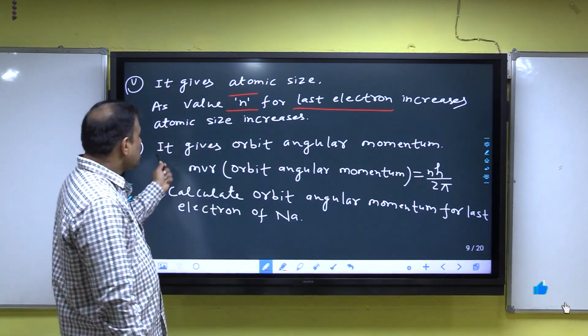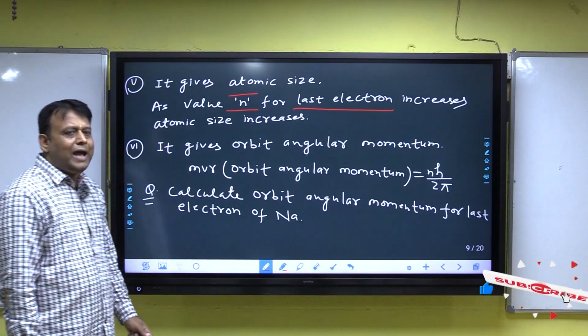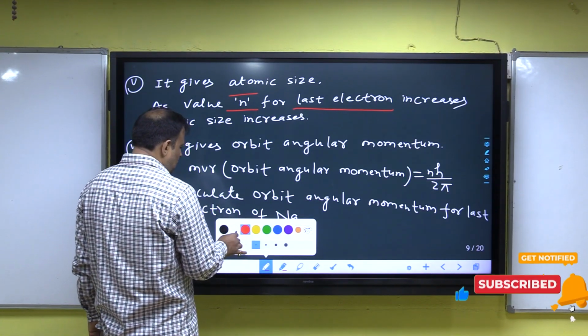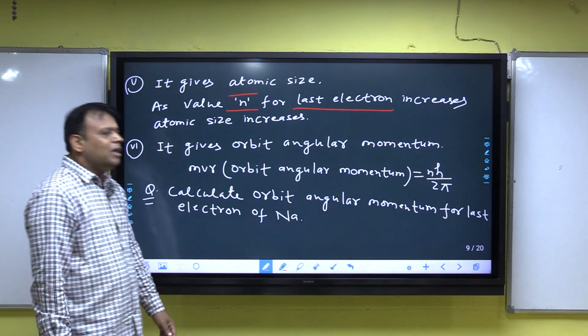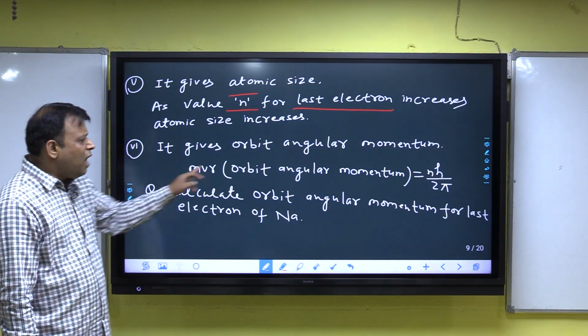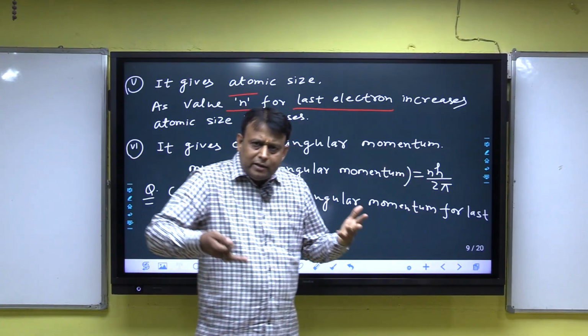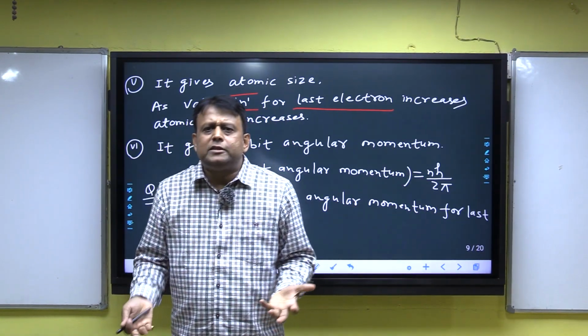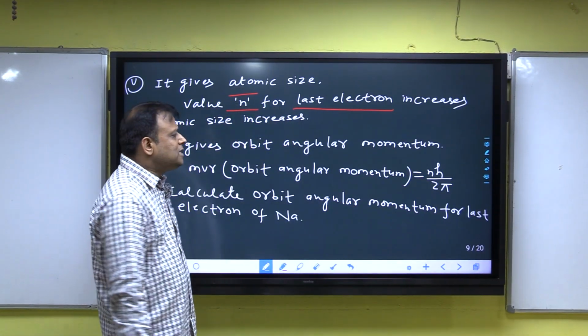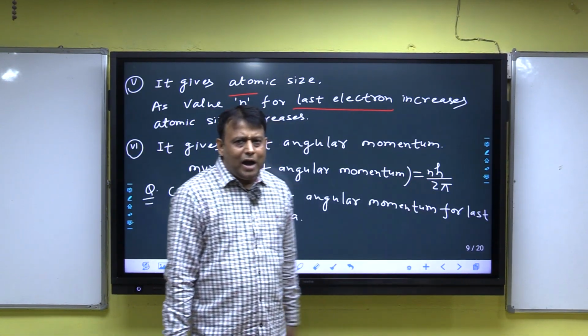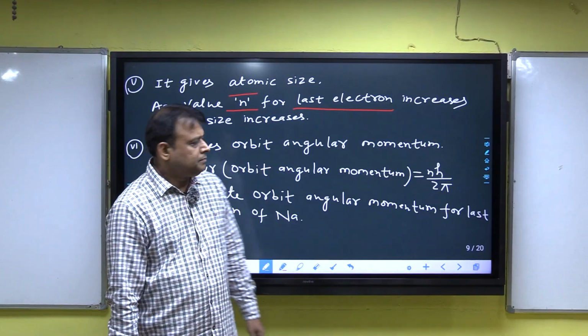Next point, it gives orbital angular momentum. Look at the board. It gives orbital angular momentum, and the formula of orbital angular momentum is nh by 2 pi. It is also the origin of the principal quantum number, because the principal quantum number is obtained from this formula, mvr is equal to nh by 2 pi.